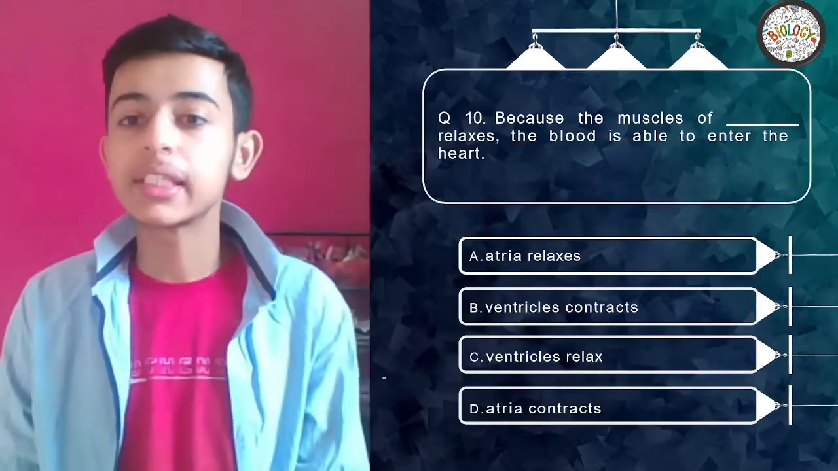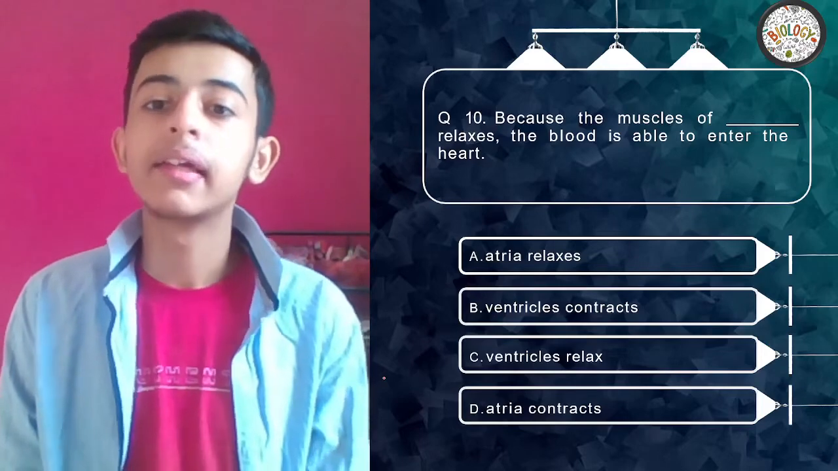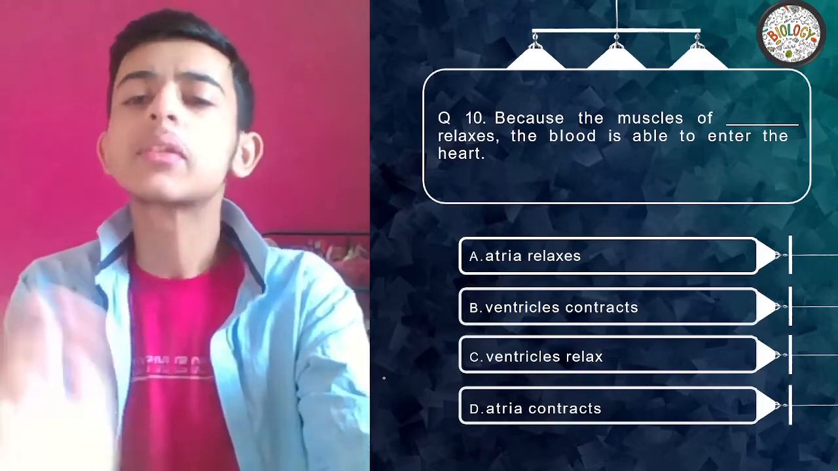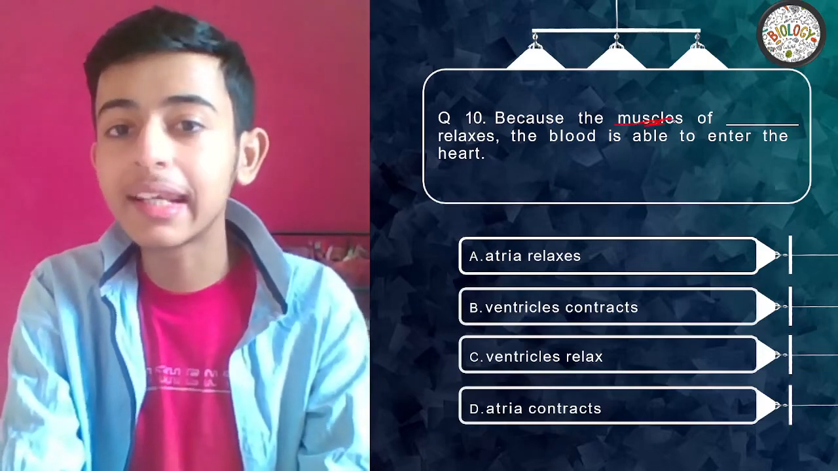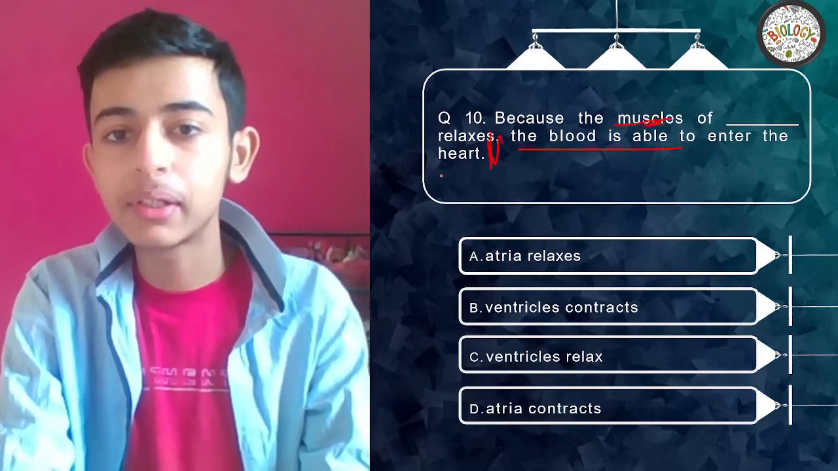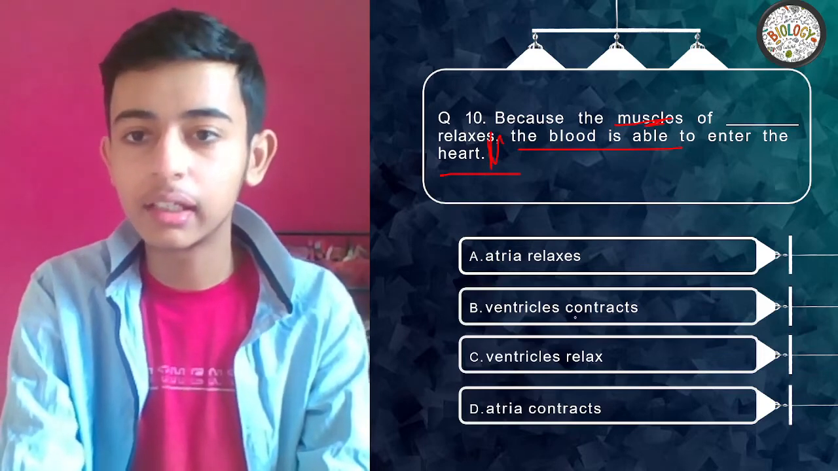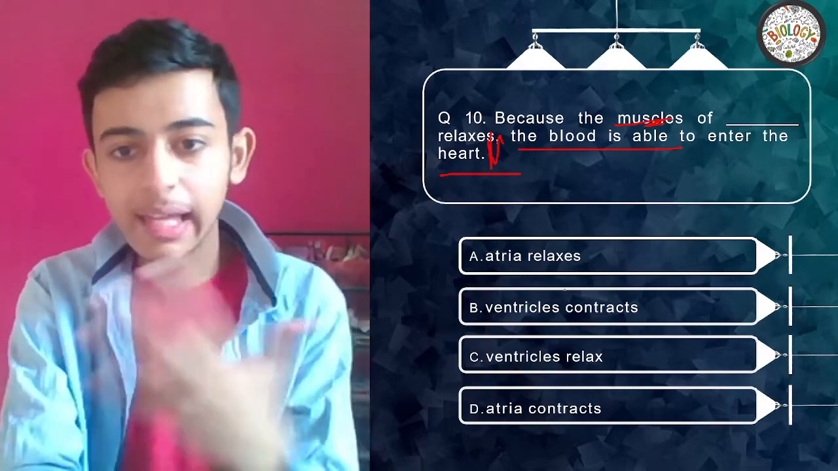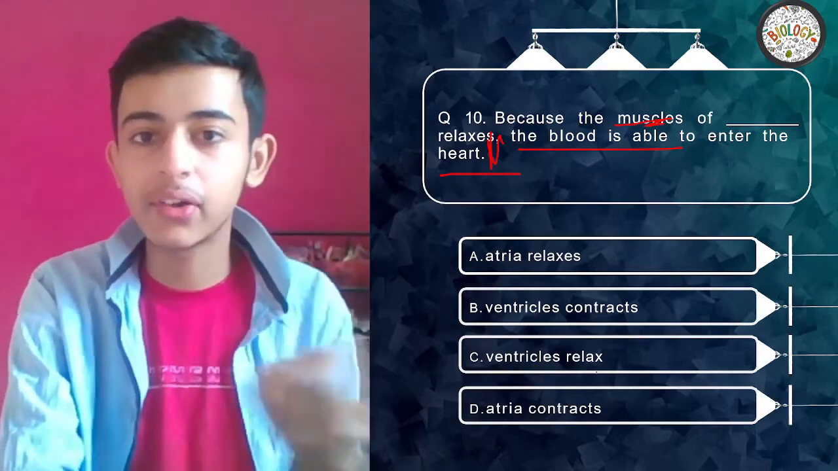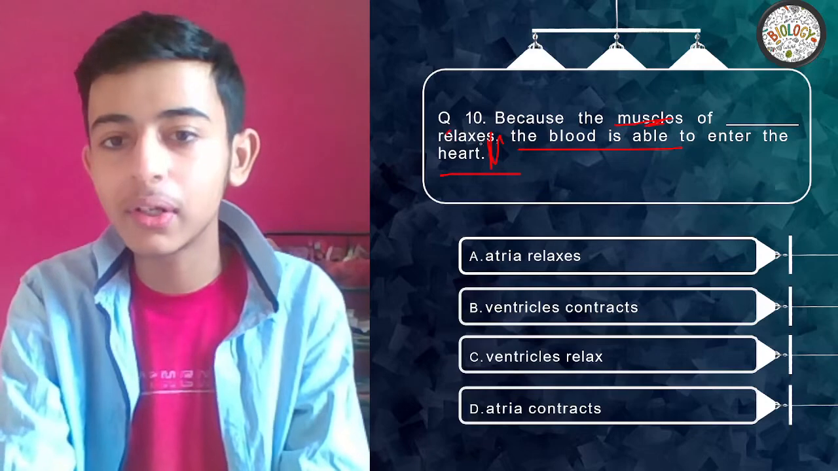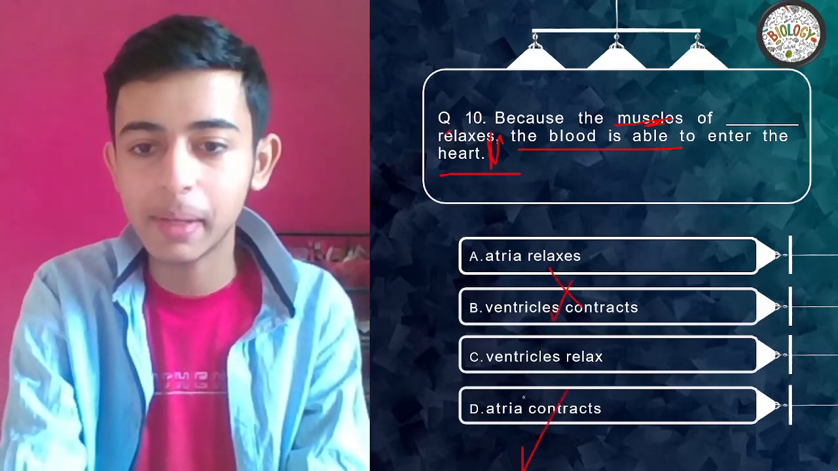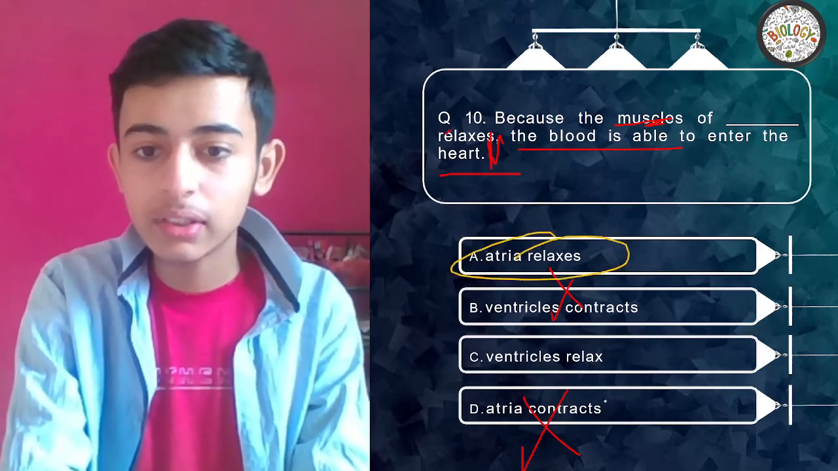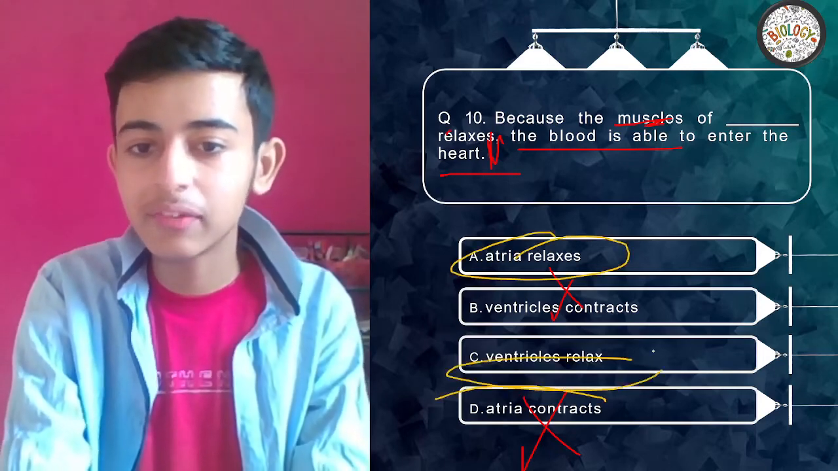Okay, because of muscles of dash relaxes, the blood is able to enter the heart. So it is quite conceptual. The muscles of what relax, the blood is able to enter the heart? Atria, ventricles. Atria relaxes, ventricle contracts; ventricle relax, atria contract. So when relaxes is already given, contracts get eliminated automatically. Now the confusion can be between atria relaxes or ventricle relax.